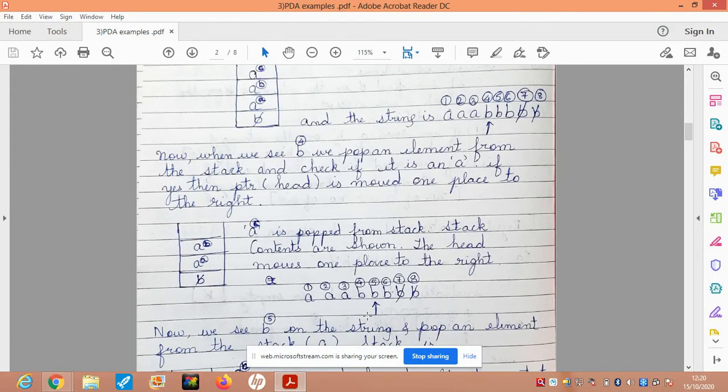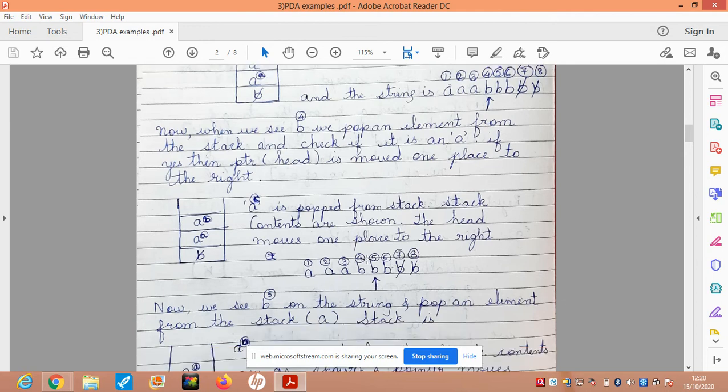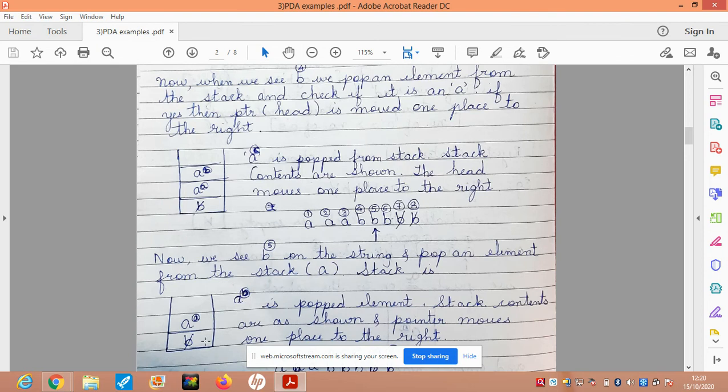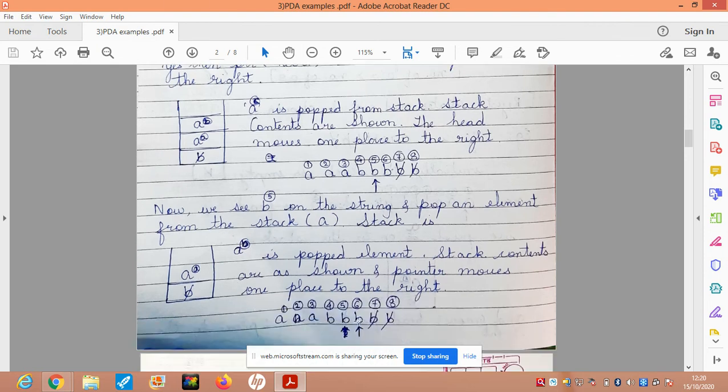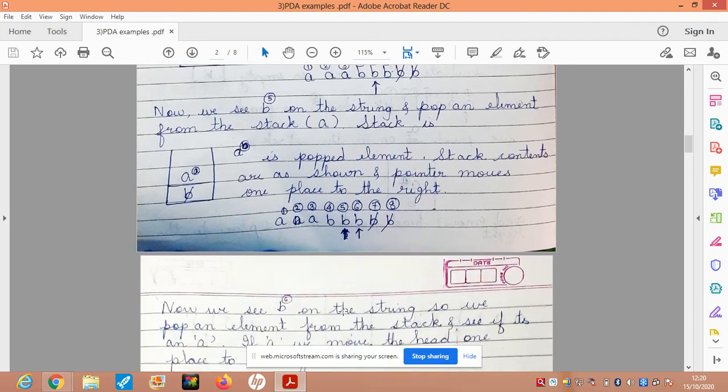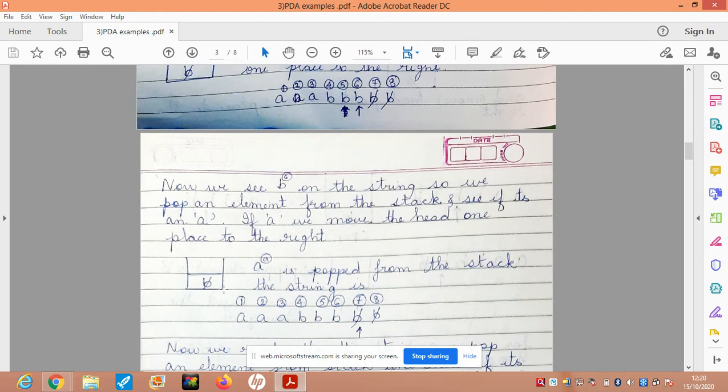The read write head moves one place to the right, and when I read the fifth element, it's a B. So I pop an element from the stack. The popped element again happens to be an A. So I move one place to the right. I read a B again, so again I am popping one element from the top of the stack, and I move the read write head one place to the right. The popped element obviously is an A.